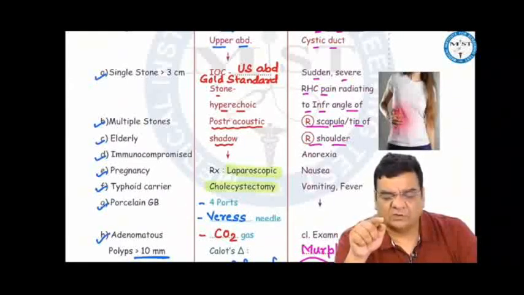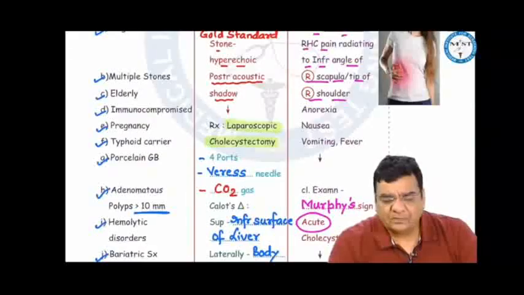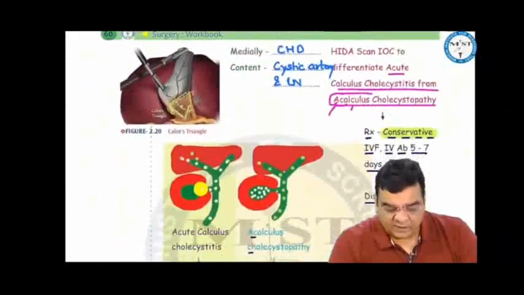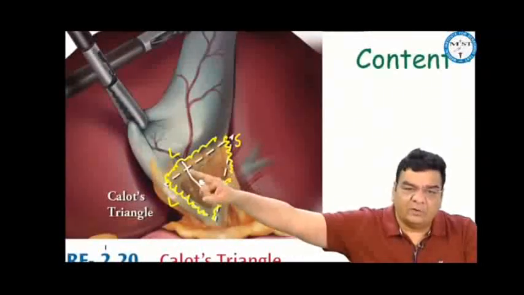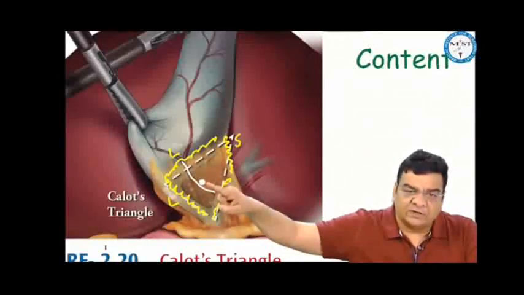And the treatment for symptomatic gallstones is laparoscopic cholecystectomy, where we put 4 ports in the abdomen. Veress needle is used to create pneumoperitoneum, and carbon dioxide gas is used to create this pneumoperitoneum. We do the dissection in Calot's triangle, where the boundaries of Calot's triangle are superiorly the inferior surface of the liver, laterally the body of the gallbladder and the cystic duct, and medially the common hepatic duct. The content of Calot's triangle is the cystic artery, where there is a cystic lymph node of Lund situated here.